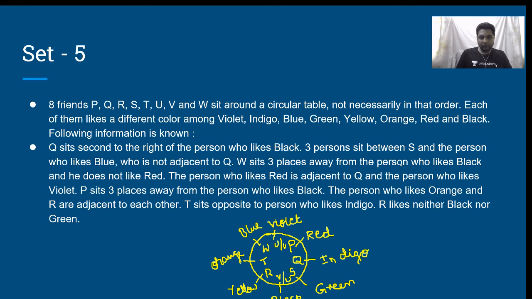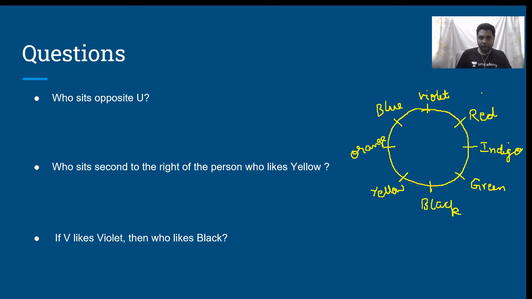People are P, Q, S, R, T, W. This is U or V, and this will be V or U. Now the question, who sits opposite to U? One of your answer options cannot be determined. Please do not mark that. U and V are sitting in these two positions. Yes, there are two possibilities. I completely agree. However, in both the possibilities opposite to U, it will be V only.